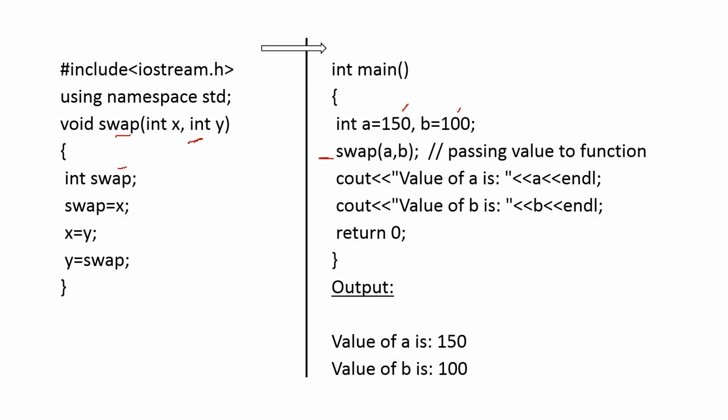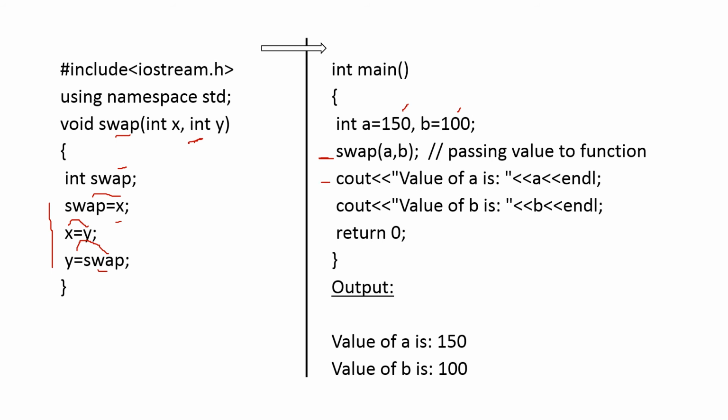We have declared a variable swap, and using this third variable we have interchanged the values of x and y. That is, the x value will be saved to swap, the y value to x, and then the swap value to y. Swap is actually holding the x value, so y will become x and x will become y.